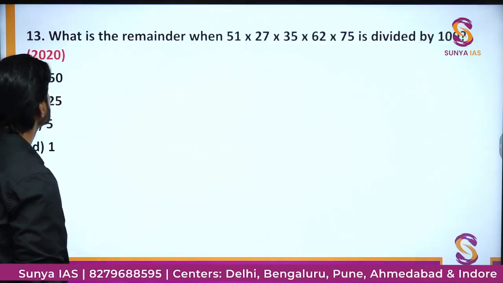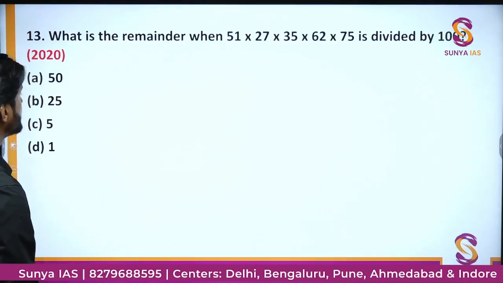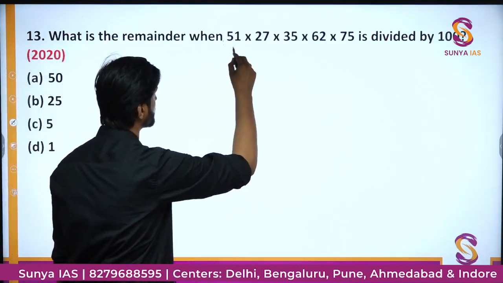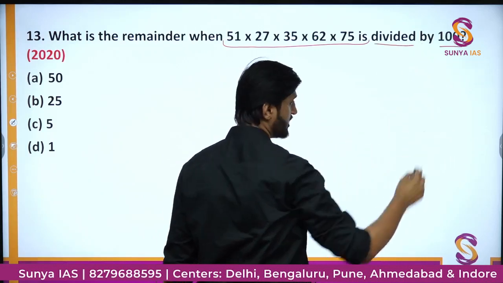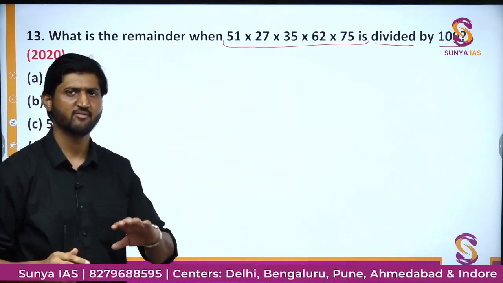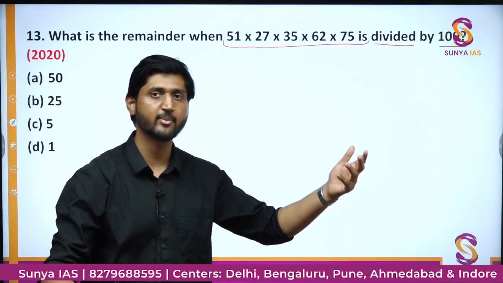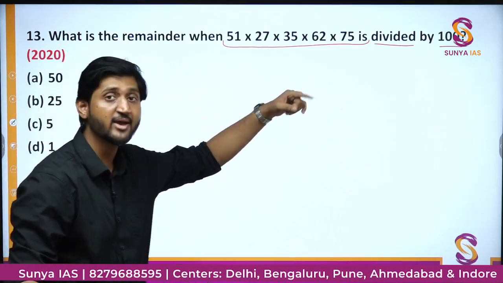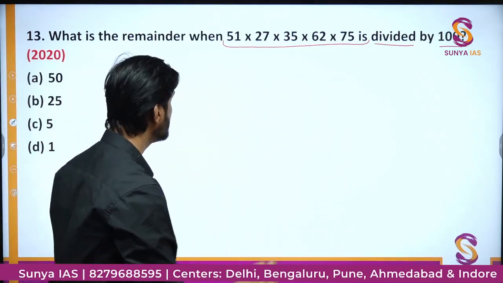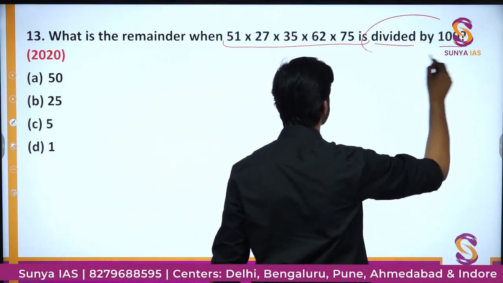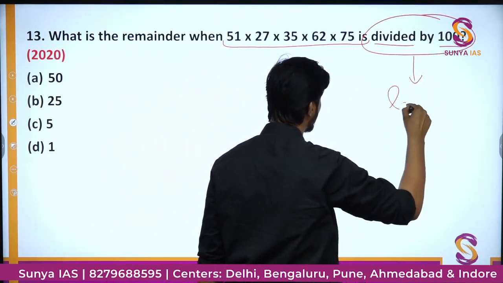So now moving on, we have: what is the remainder when this particular product is divided by 100? Initially we talked about the remainder when divided by 10, and now we have the remainder when divided by 100. So actually, when a number is divided by 100, we have to find the last two digits.